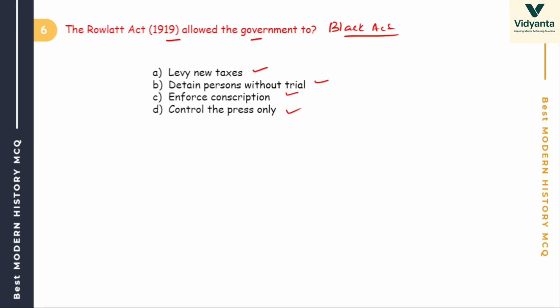The answer is detain person without trial. Very important. Remember this.